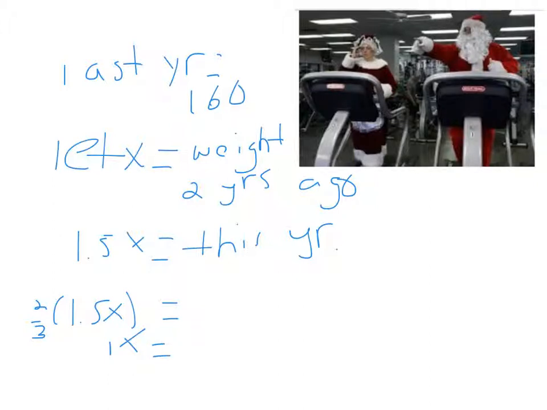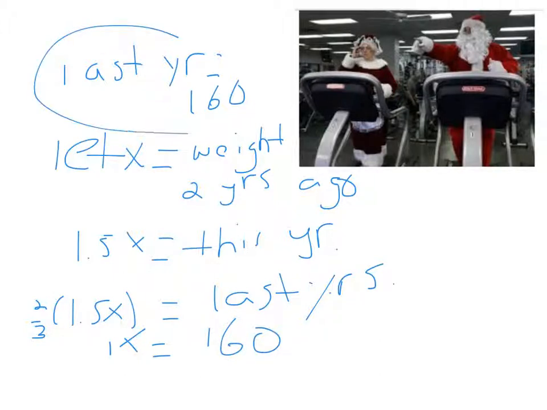They end up being the same thing. So that tells us that this was last year's weight, which we know is 160 because they told us that up here. And using what they said down here, we were able to confirm that last year's weight is 160.